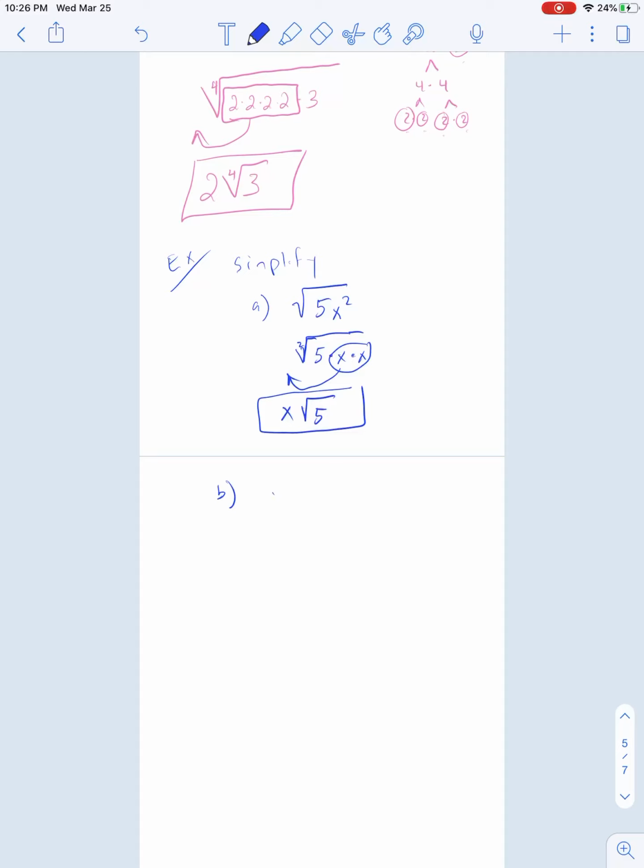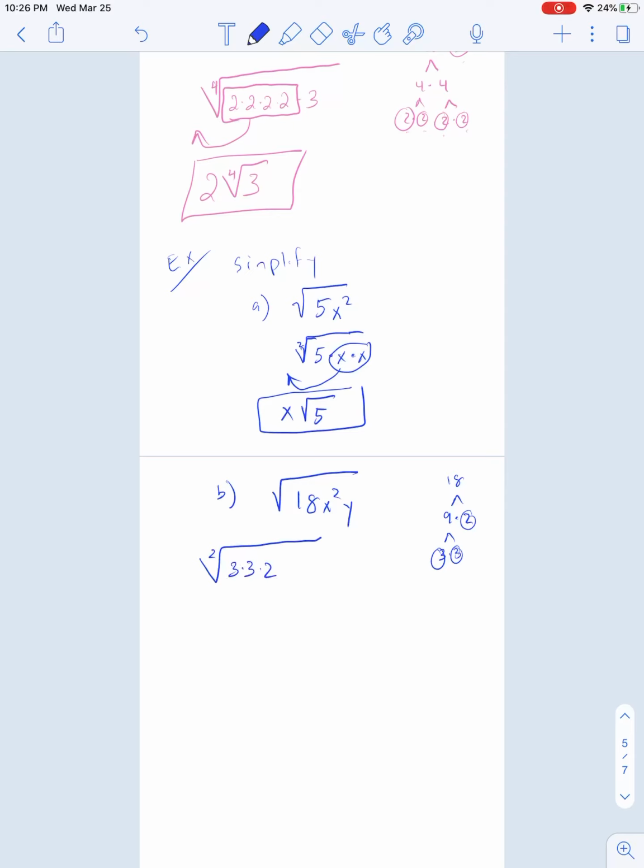Example B. How about the square root of 18x to the power of 2y? Once again, let's break up our 18. 18 is what? How about a 9 and a 2? Your 9 is 3 and 3. So here are our prime numbers. We know the index is 2.